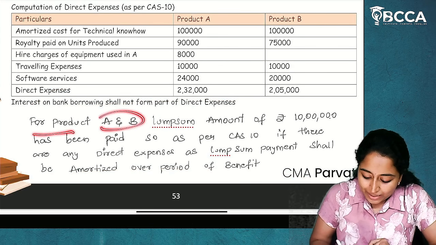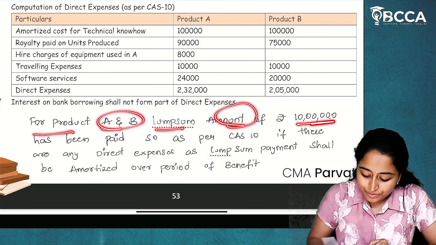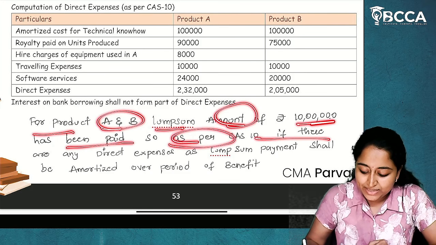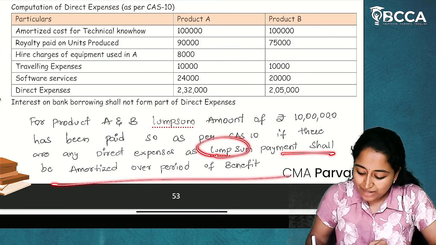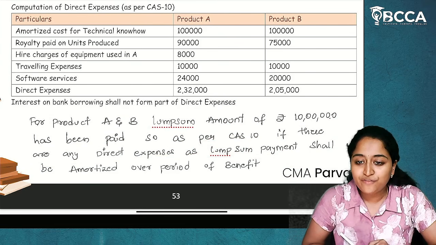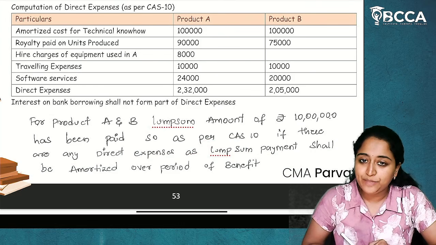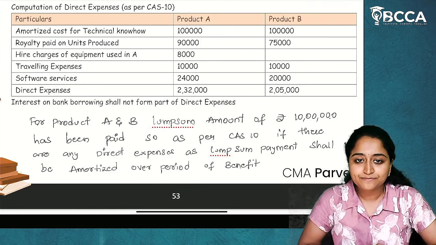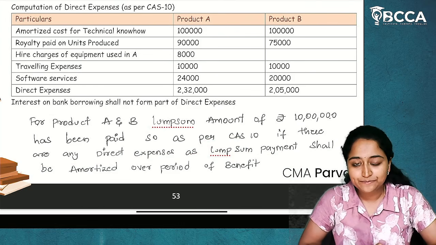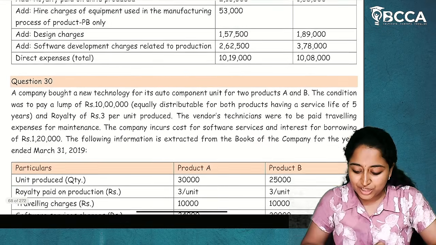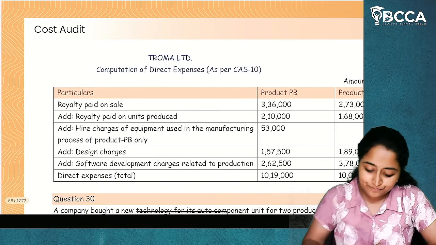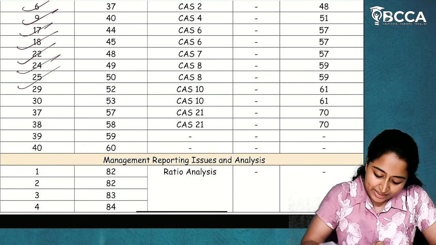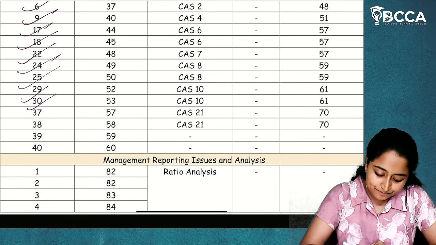For products A and B, a lump sum amount of 10 lakh rupees has been paid. So, as per CAS 10, any direct expenses paid as a lump sum payment shall be amortized over the period of benefit. In the given question, the period of benefit is 5 years. So, you can write this as a note point. Simple question, not much complication. You just have to understand the implication. I hope it is clear. So, CAS 10 is also done.